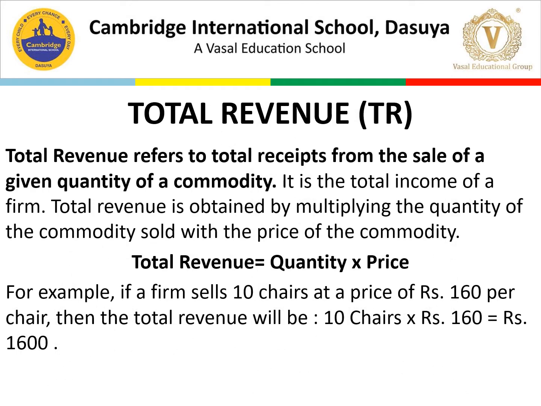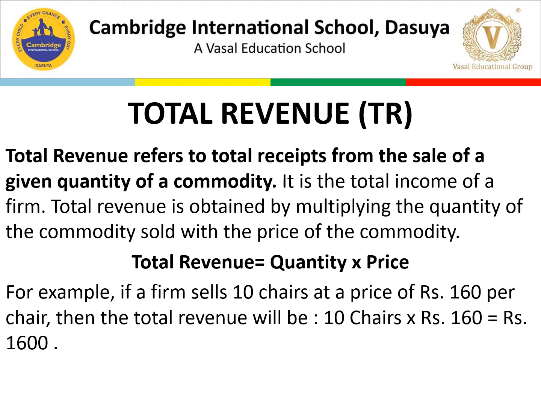First we are going to talk about total revenue. Total revenue refers to total receipts, the total we have from the sale of a given quantity of a commodity. If there were 10 bottles, the total receipts were 10,000. Total revenue is the total income of a firm, obtained by multiplying the quantity of the commodity sold with the price of the commodity.